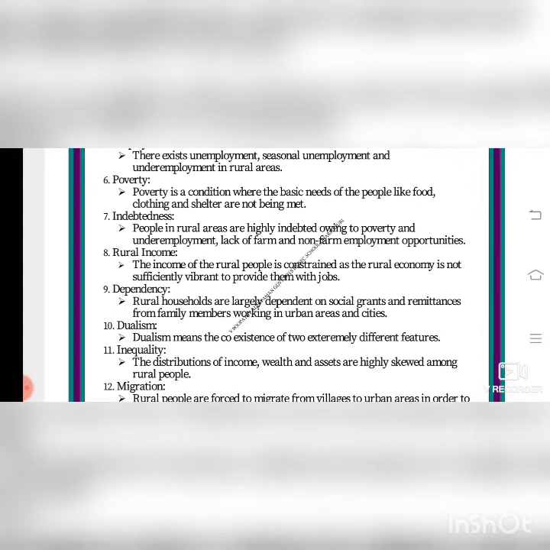Rural income. The income of the rural people is constrained as the rural economy is not sufficiently vibrant to provide them with jobs. If agriculture only is their source, isn't it? So no proper income. You know the fight going on in Delhi by the farmers. They are struggling hard to get more income in their farming.